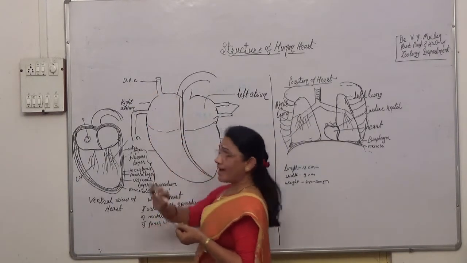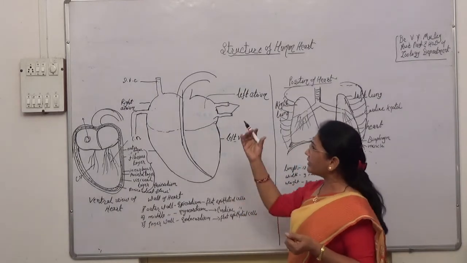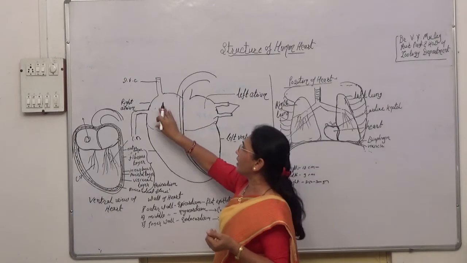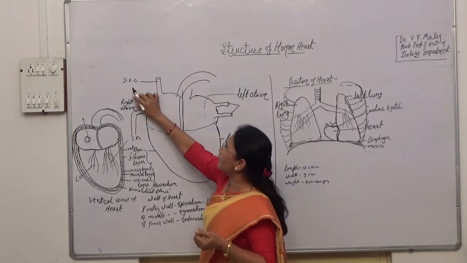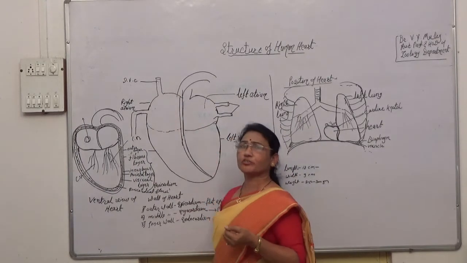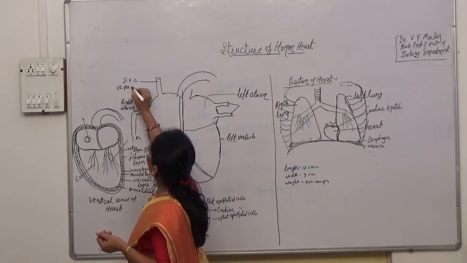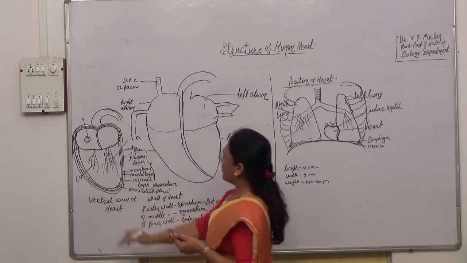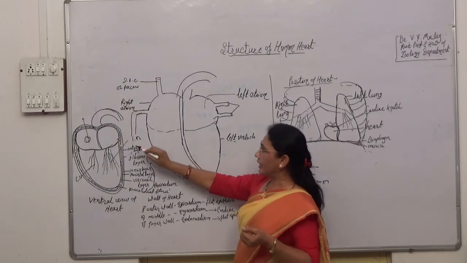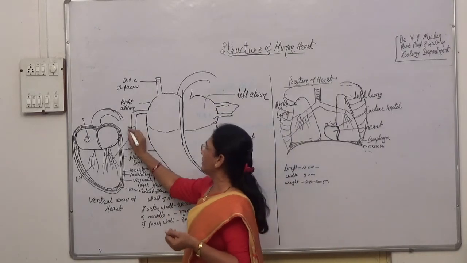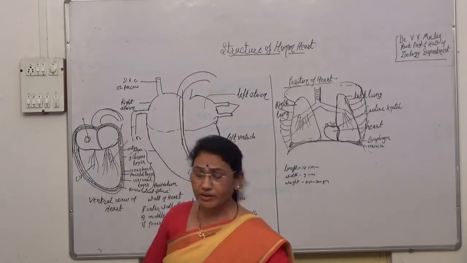It collects the blood from the brain, from the head side, and opens into the right auricle. It is called the superior vena cava, or it is also called the precaval. You can see another vein, called the inferior vena cava.